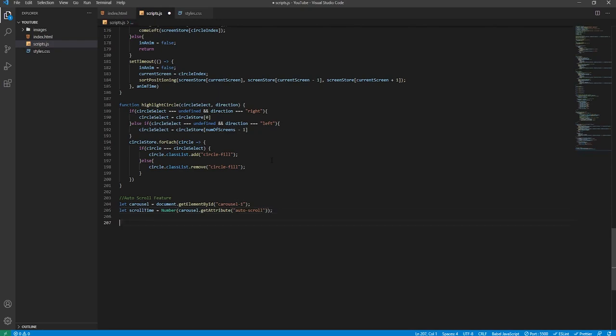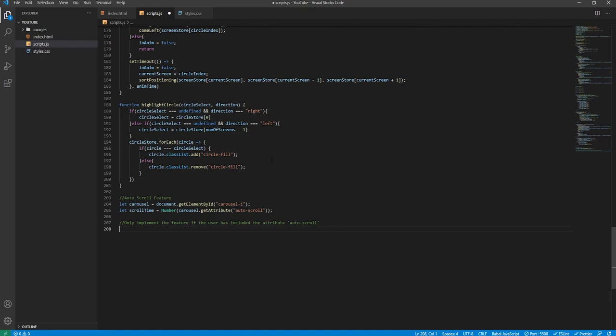And then below we'll say a comment, we'll say only implement the feature if the user has included the attribute auto scroll.